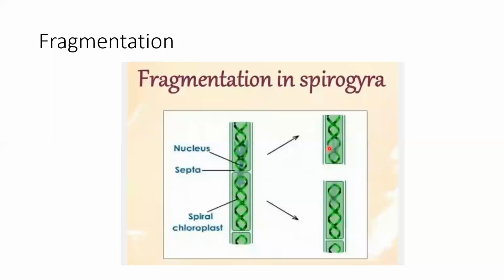So this kind of division, when the parent alga divides due to any accident or outer force into two or more fragments, and each fragment starts living as a new organism, is known as fragmentation. Yes, each piece is alive, Lakshya Sharma. Each fragment will be alive. Okay, any confusion in fragmentation in Spirogyra?